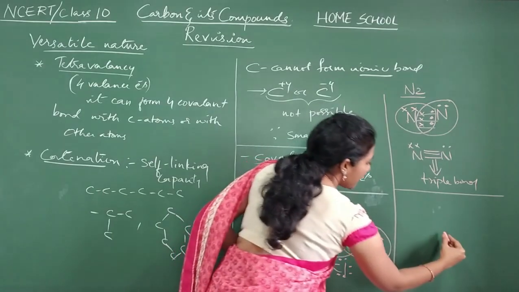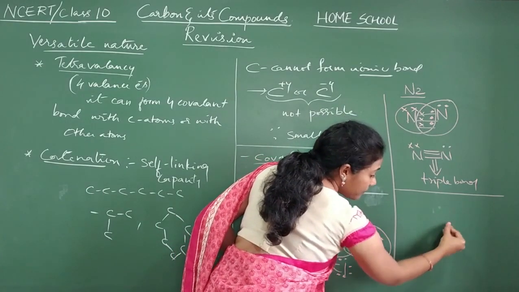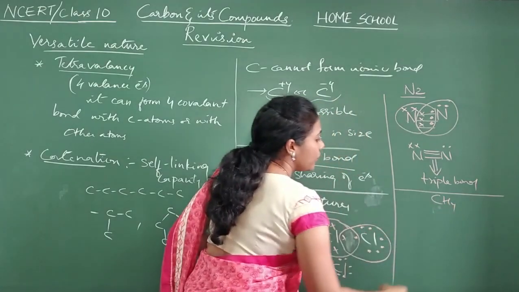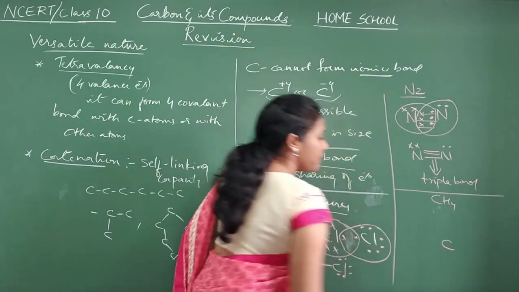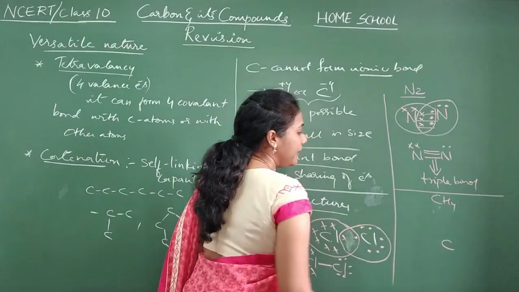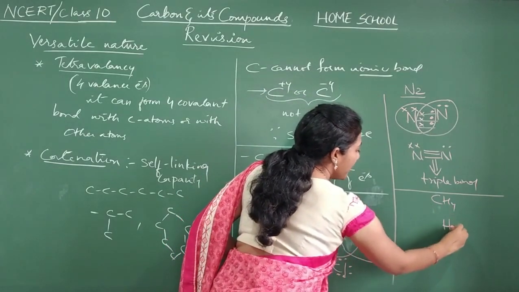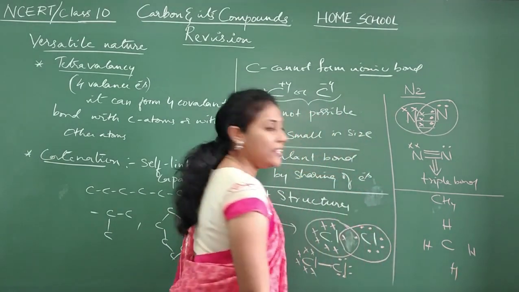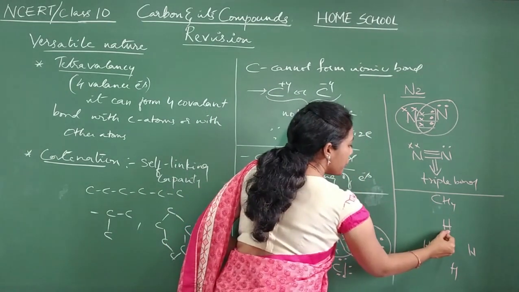Now the dot structure of CH4. The CH4 molecule. So how do you write it? C is your main element. 4 hydrogens are there, so mention them on 4 sides. Fine. How many valence electrons are there in hydrogen? Just 1.